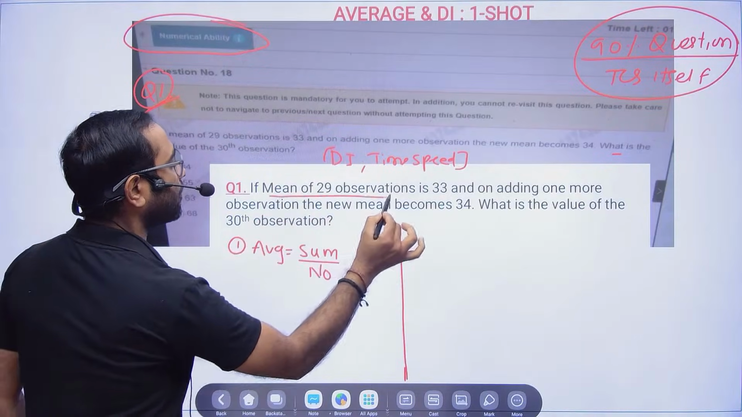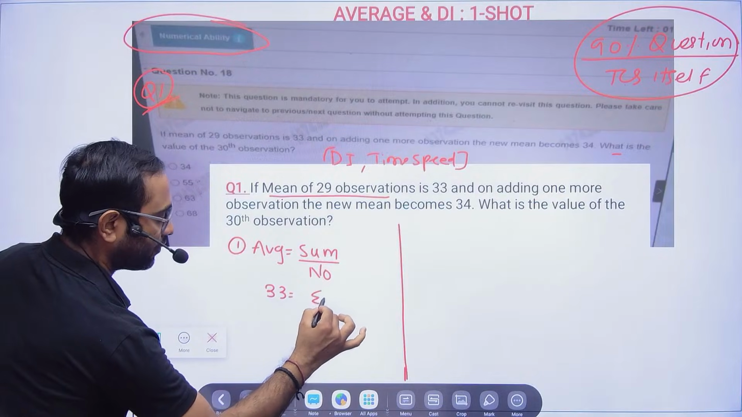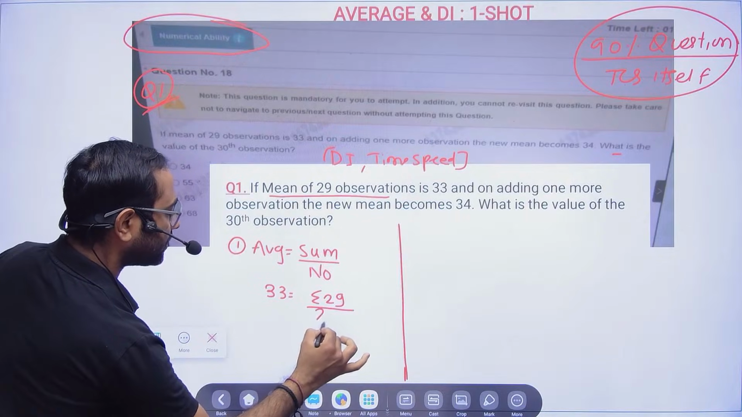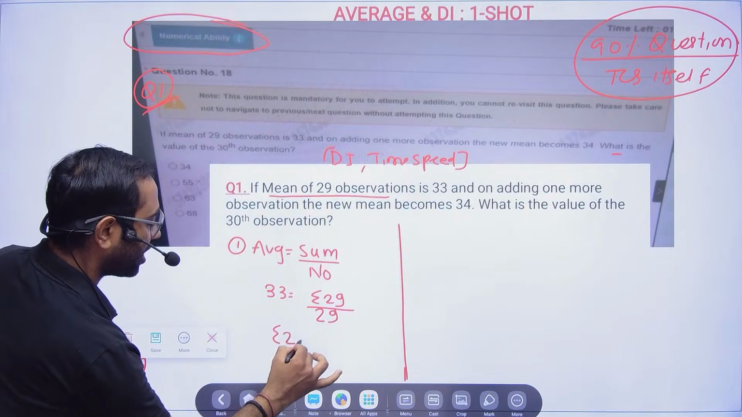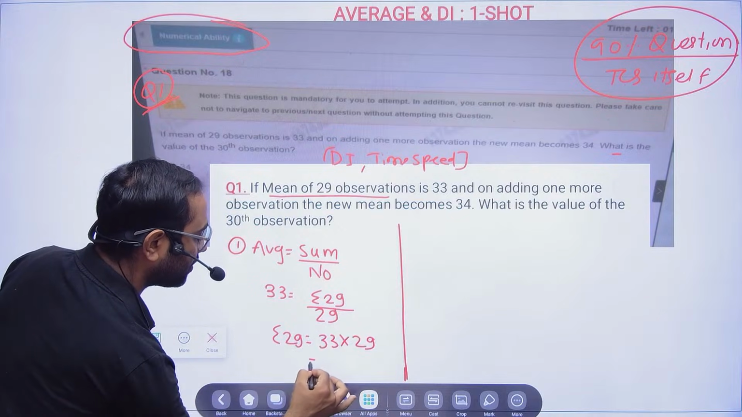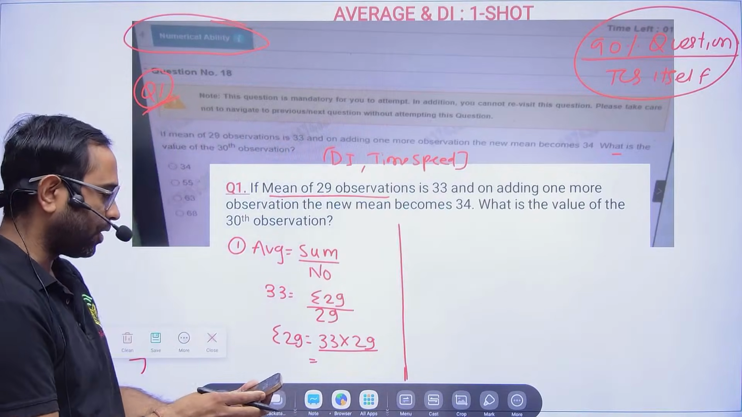So the average of 29 observations is 33. The sum is sigma, of 29 numbers, and the number is 29. So the sum of 29 numbers is nothing but 33 into 29, and this value we need to multiply. I will use a calculator because anyway I'm not going to use this method.